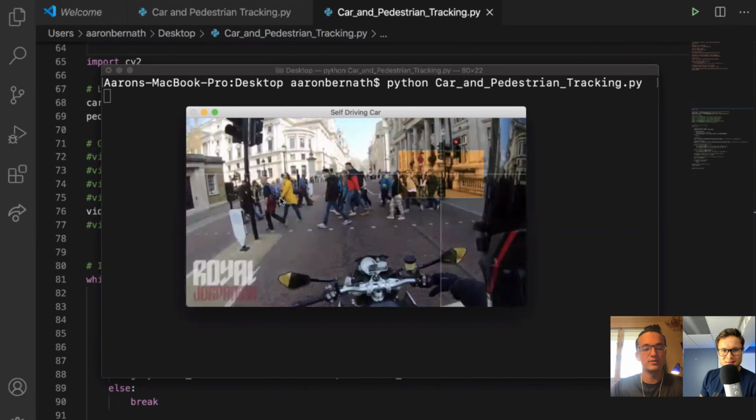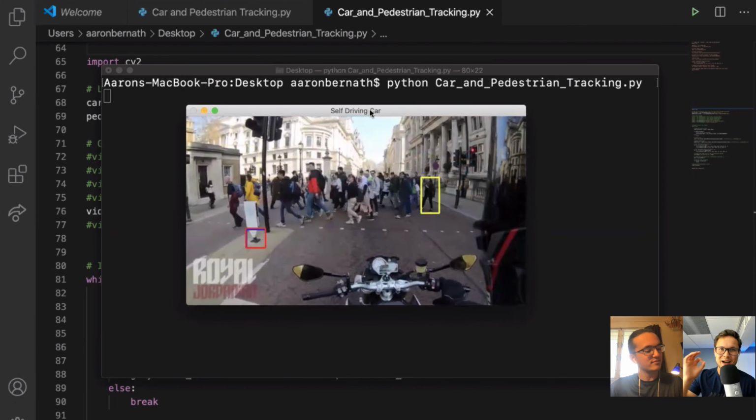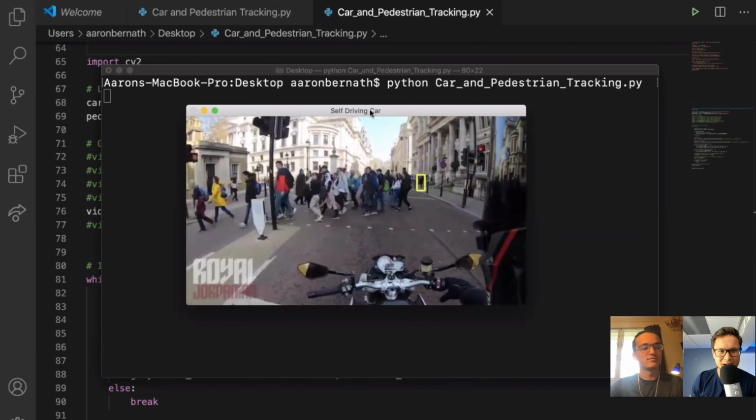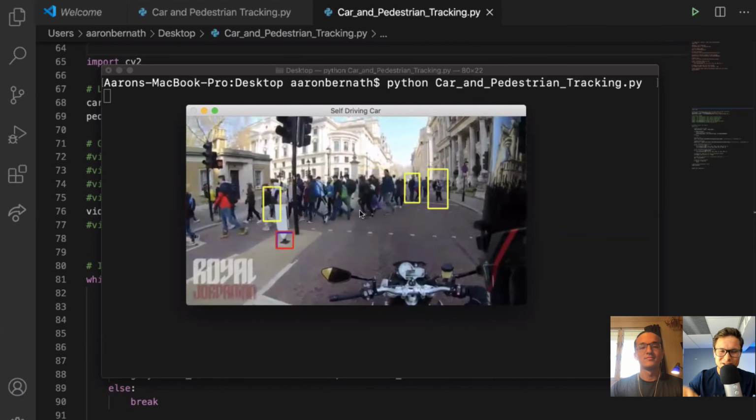Look at these pedestrians here crossing the street. This is some Tesla stuff right here. I am not kidding. Being able to detect pedestrians, being able to detect cars, this is what Autopilot in Tesla works like.